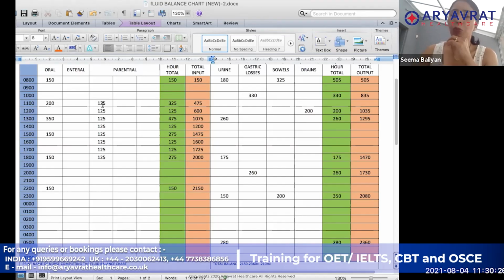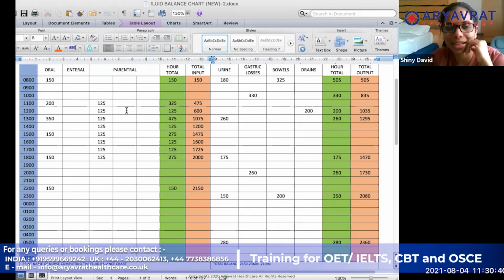Did you understand this point? Shiny, did you understand that? I understood your point, but then why are we adding it in the next column? That's what I was thinking.